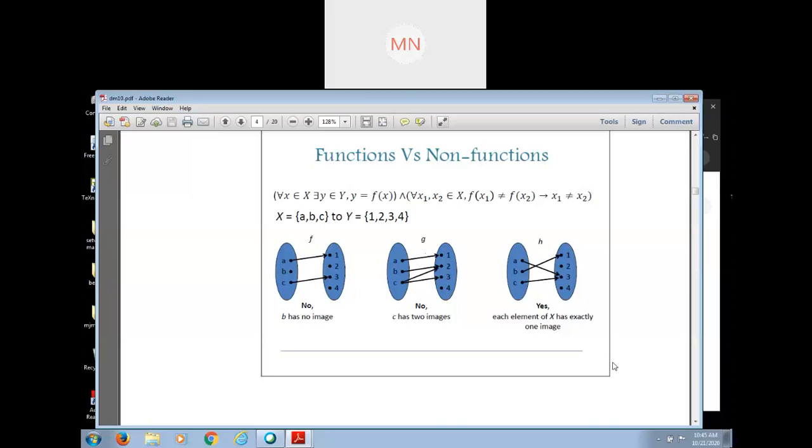First, you have to clear that concept. After that, you can solve any problem. Okay? Now, is it clear? Tell me.